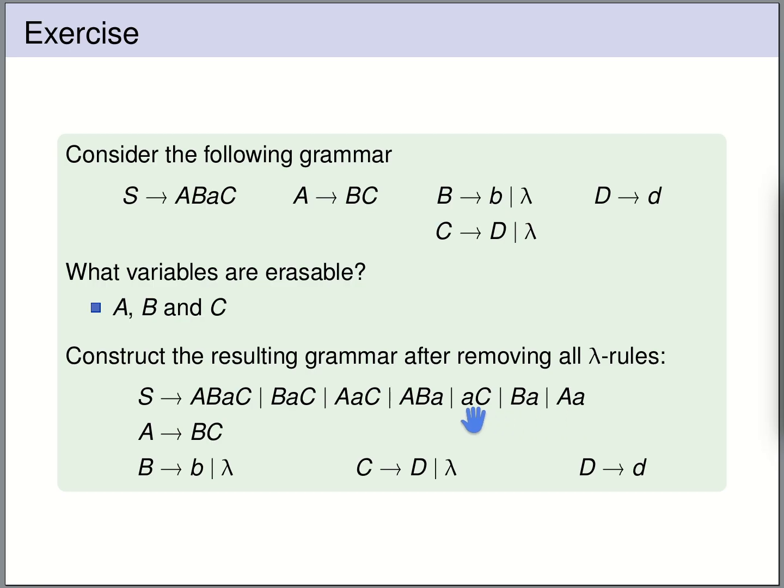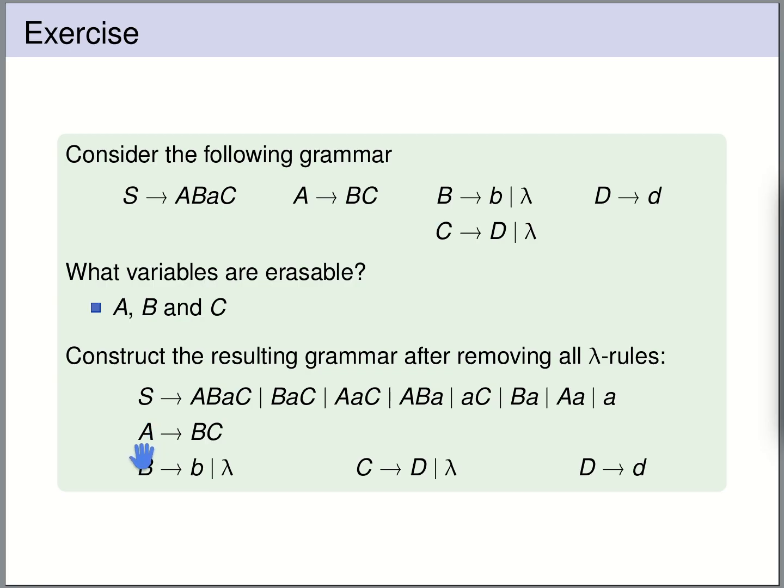So now we have to check this fresh right hand side. Here we can still drop the C, so we get just the lowercase terminal letter A. Here we can drop B, which also gives us terminal A. Here we can drop capital A, which also gives us terminal A. Okay, so we are ready with adding fresh rules for S.